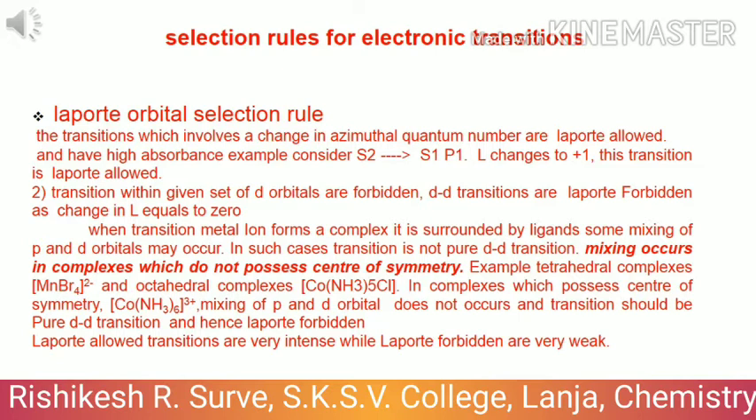Consider a complex where the metal ion will react with the ligand orbitals, and the metal orbitals have p and d orbitals. These p and d orbitals mix with each other, and hence now it's not a pure dd transition. Mixing of p and d orbitals occurs only in the complexes which do not possess a center of symmetry.